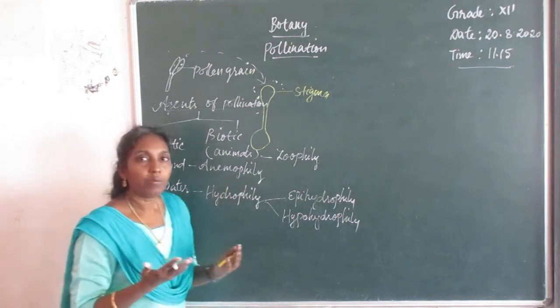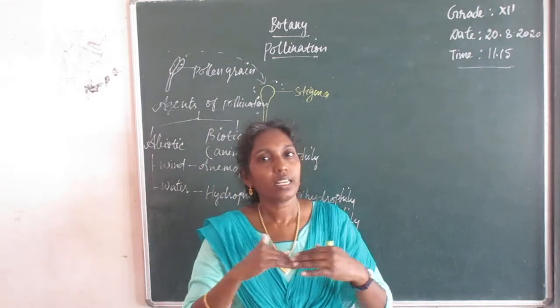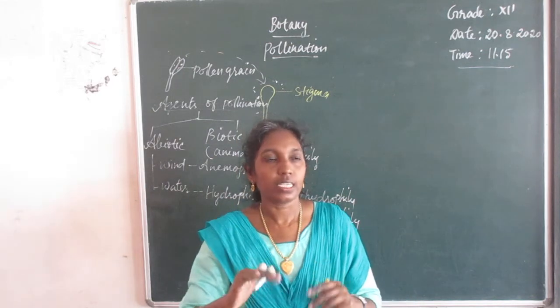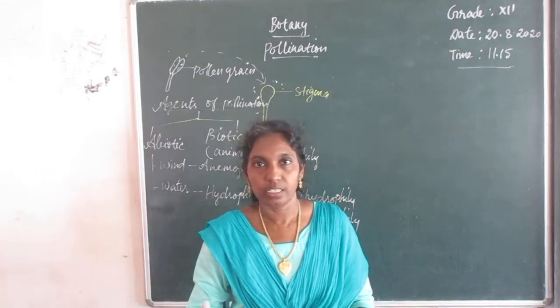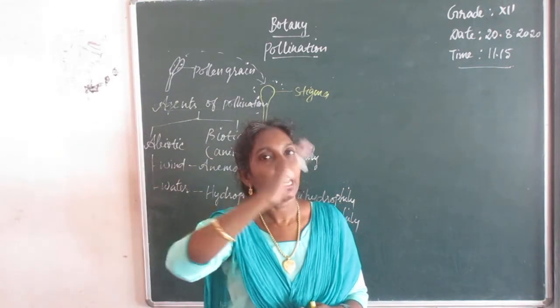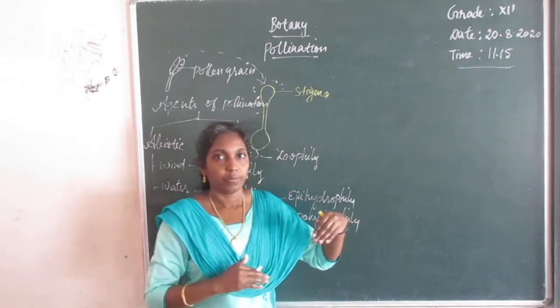Anemophilous flowers. Anemophilous flower shows certain adaptations because it needs wind. So these plants are situated in the wind exposing regions to easily carry the pollen grains by the light breeze. So it's a chance event.